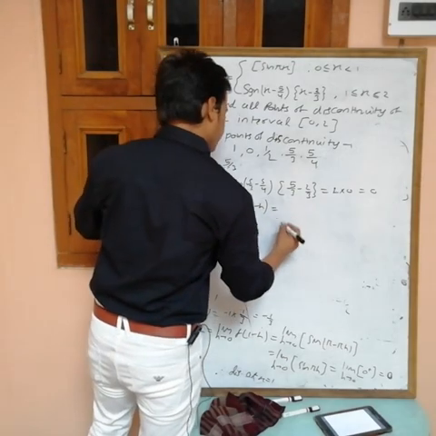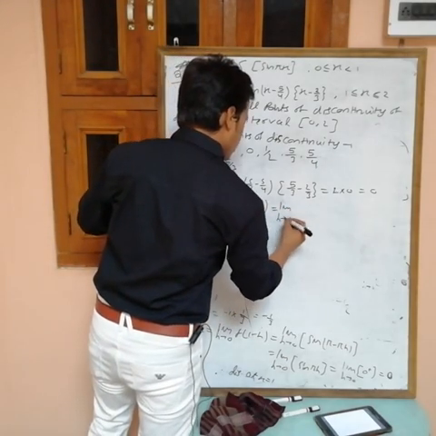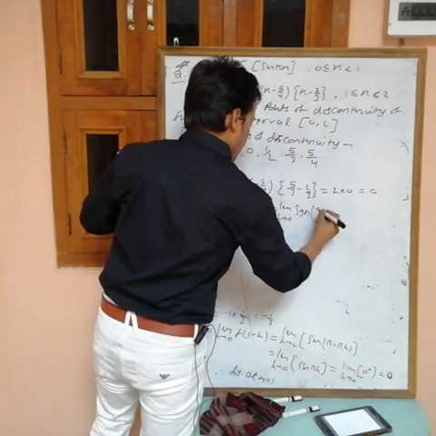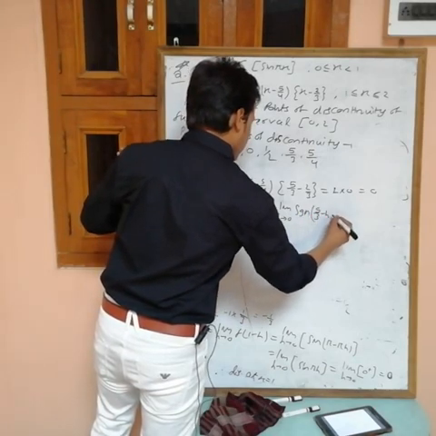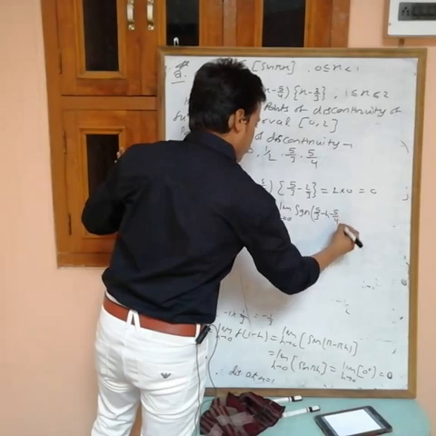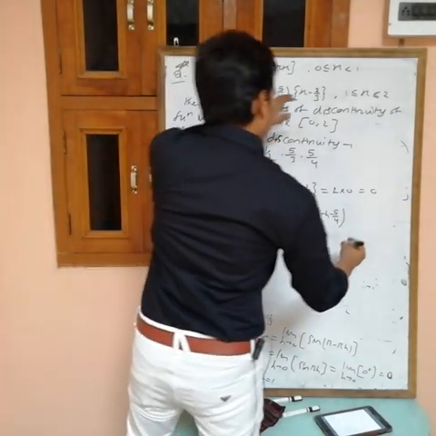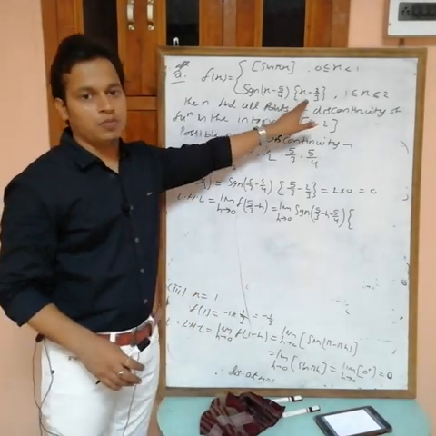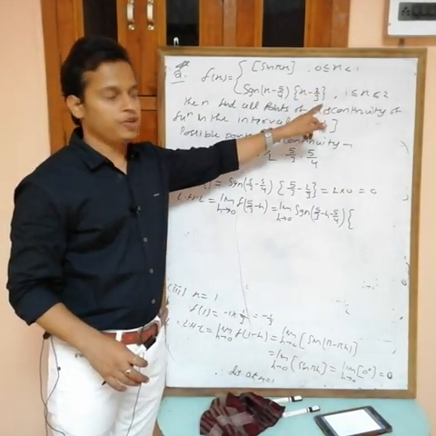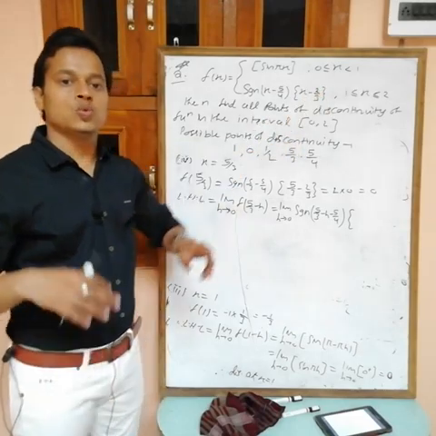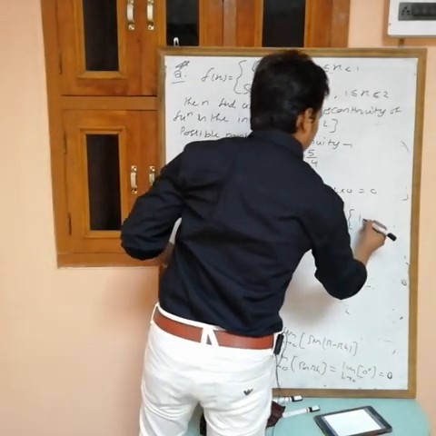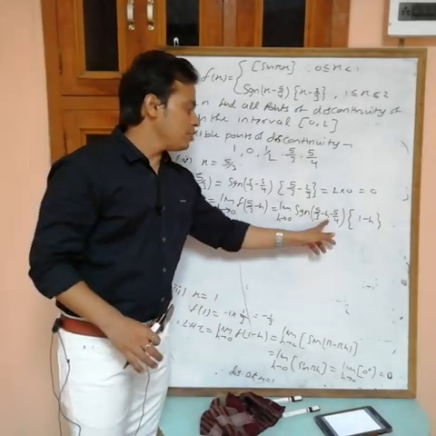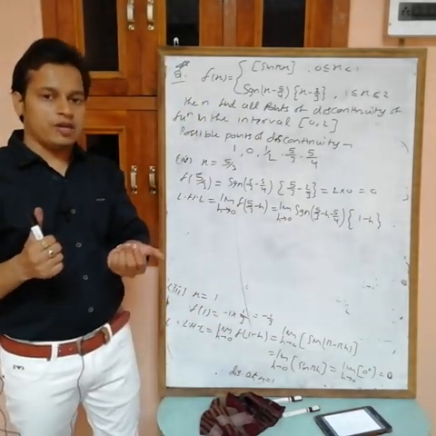LHL is the limit as h tends to 0 of f of 5 by 3 minus h, which is the limit as h tends to 0 of signum of 5 by 3 minus h minus 5 by 4. And in the fractional part, if you put 5 by 3 minus h, then 5 by 3 minus 2 by 3 is 1, so what you will get is 1 minus h.